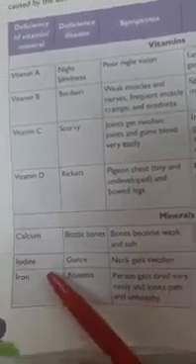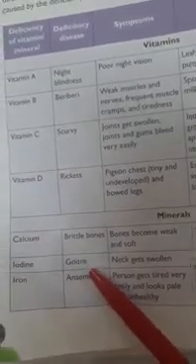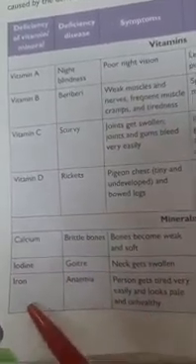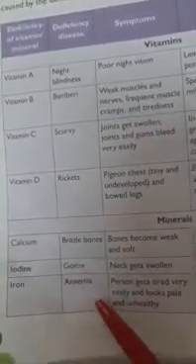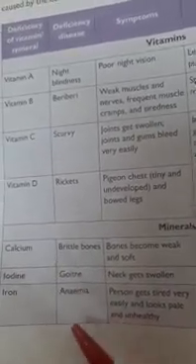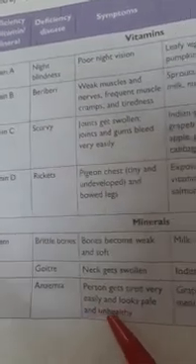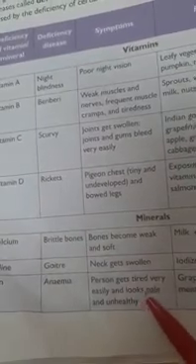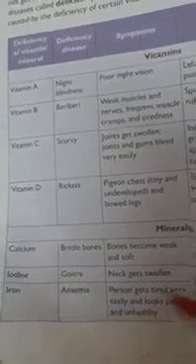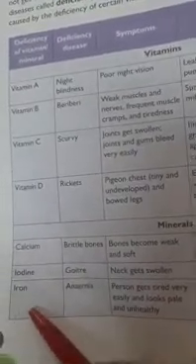Because of deficiency of iodine, a disease called goiter is caused. In goiter, the neck gets swollen. Because of deficiency of iron, the problem anemia is caused. What is anemia? Shortage of blood, shortage of hemoglobin in the blood. The person affected by anemia gets tired very easily and looks pale and unhealthy. There is a shortage of blood in the body because of anemia, and it is due to the deficiency of iron.